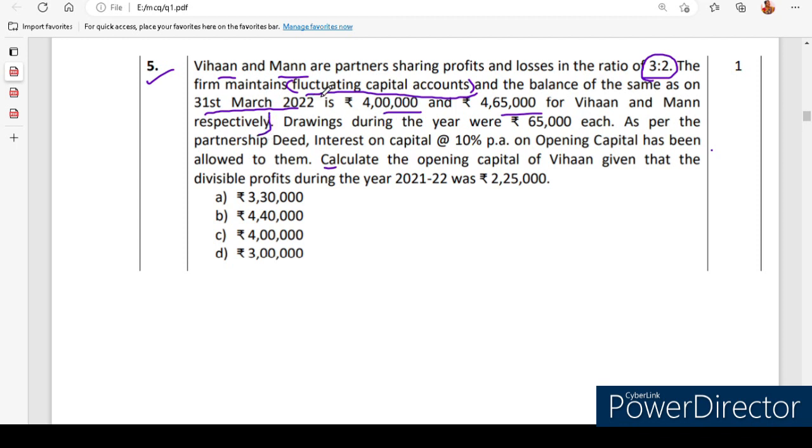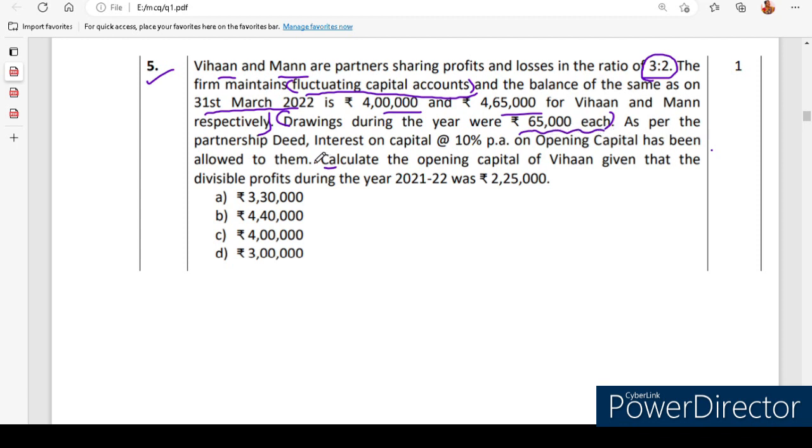Drawings during the year were 65,000 each. Both partners withdrew 65,000 of business money for personal purposes, which is considered as drawings.